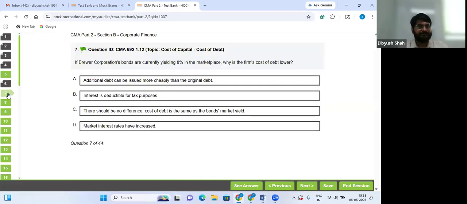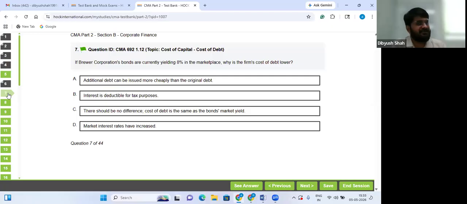Homework. See this, I am solving it. If Brewer Corporation bonds are currently yielding 8% in the marketplace, why is the firm's cost of debt lower? A means bonds are currently yielding 8%, so market rate of return is 8%. So they are asking why is the company's cost of debt lower?